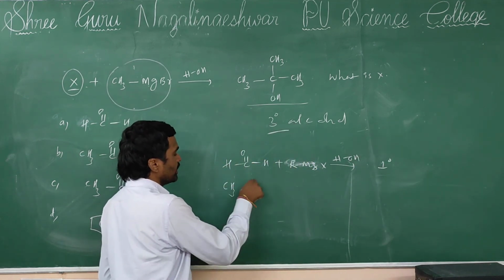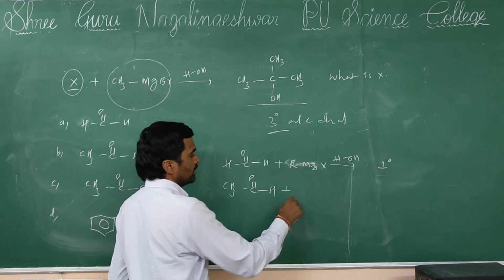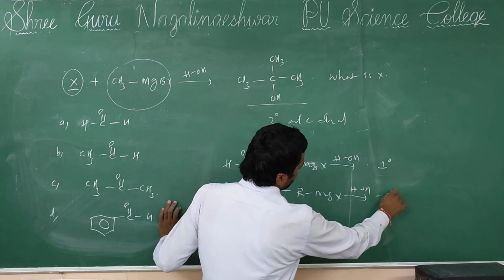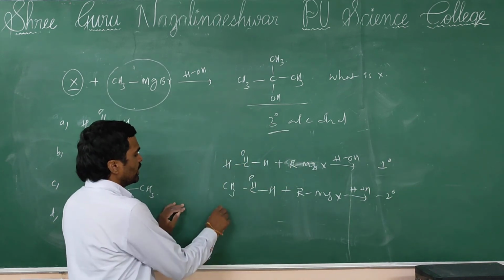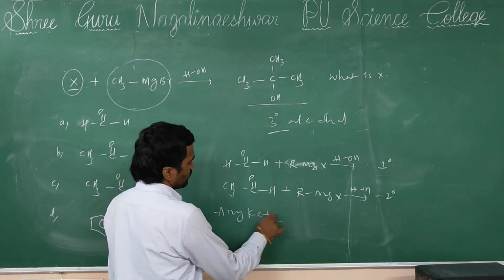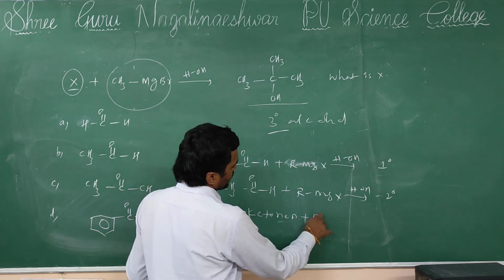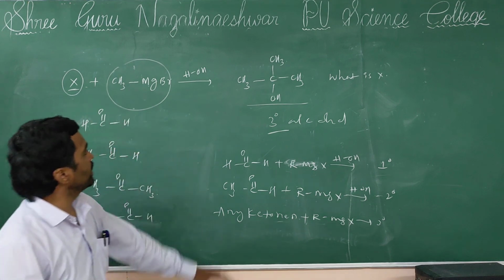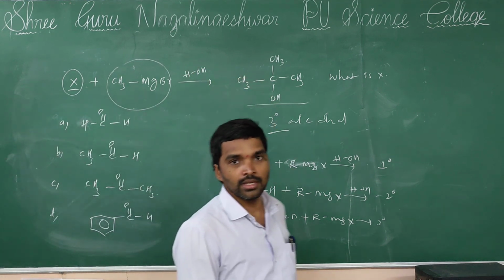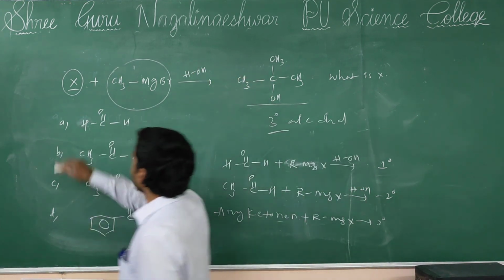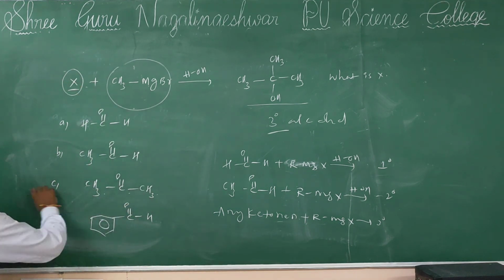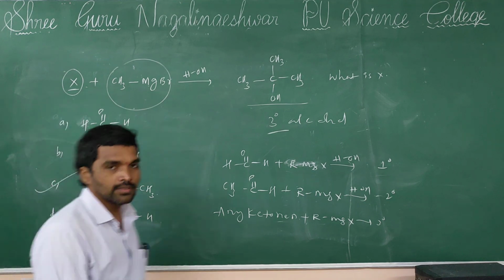Except formaldehyde, any aldehyde reacting with the Grignard reagent forms a secondary alcohol. Any ketone reacting with the Grignard reagent forms a tertiary alcohol. So here a tertiary alcohol formed means the reactant is compulsorily a ketone only. In the given four options, the ketone is acetone only. So then your option is C.